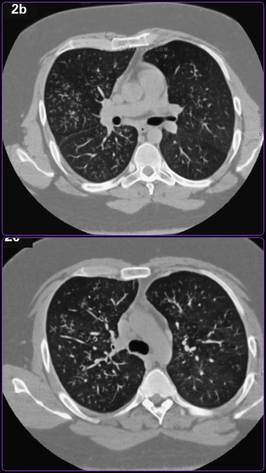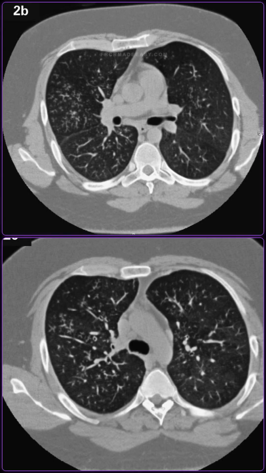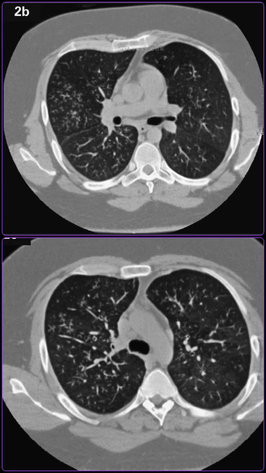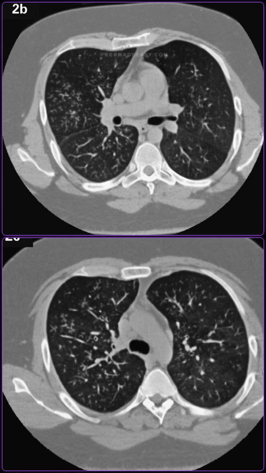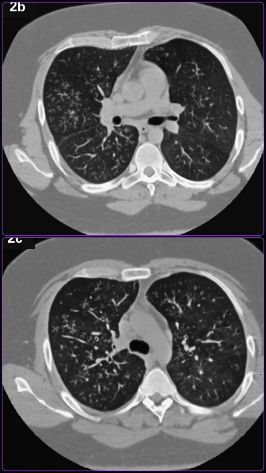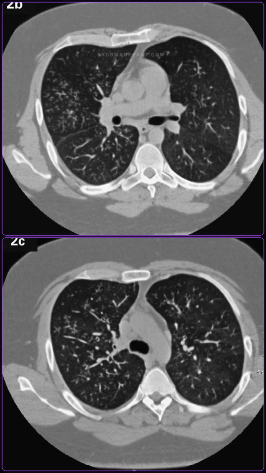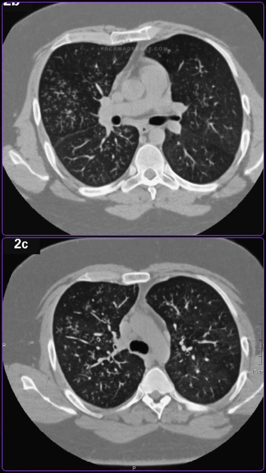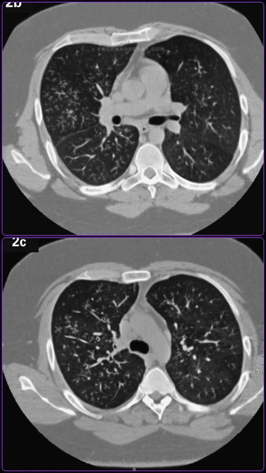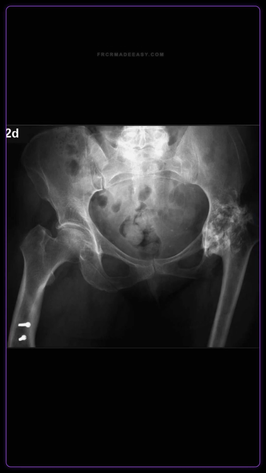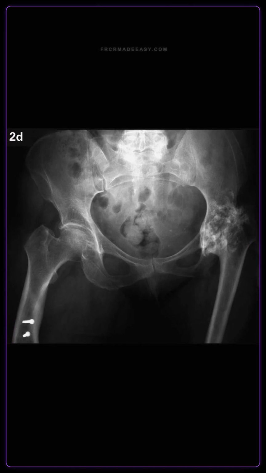The centrilobular tree and bud pattern represents endobronchial spread of infection, which is highly characteristic of active pulmonary tuberculosis. Other differentials for centrilobular nodules include endobronchial metastases, allergic bronchopulmonary aspergillosis, obliterative bronchiolitis, and hypersensitivity pneumonitis. Tuberculosis is a multi-system disorder that can disseminate hematogenously.